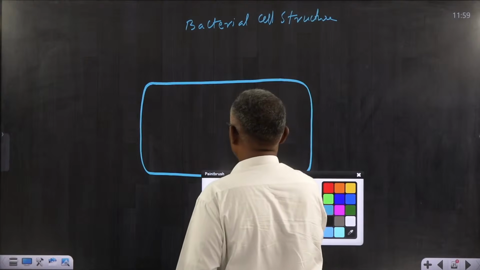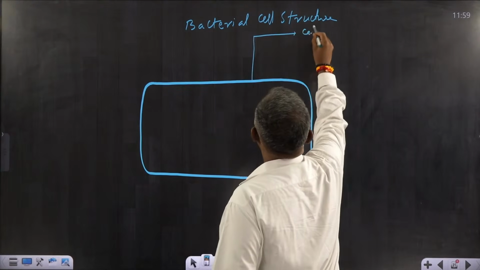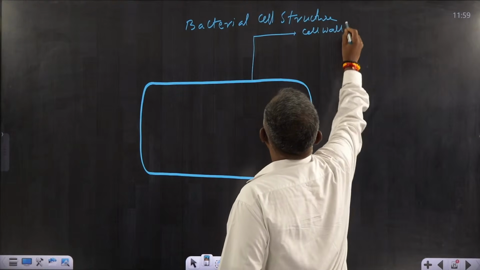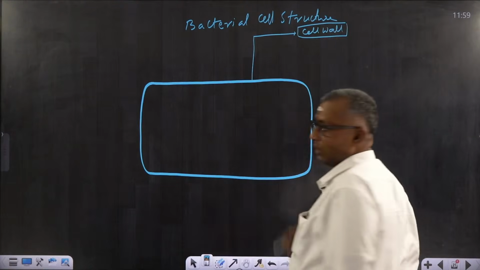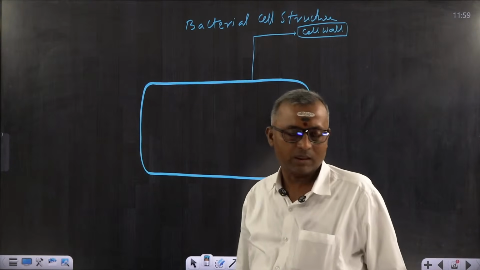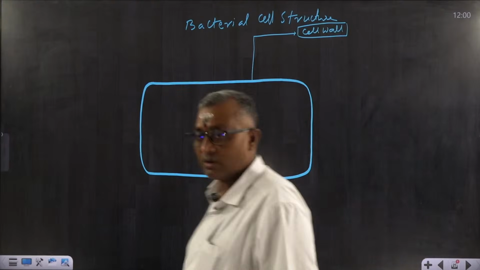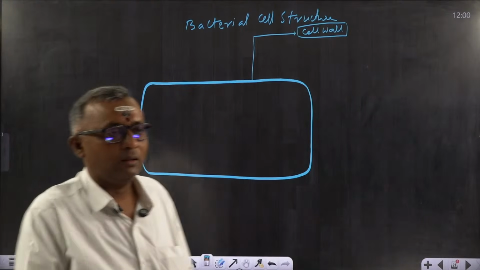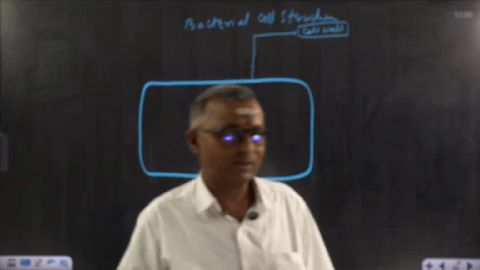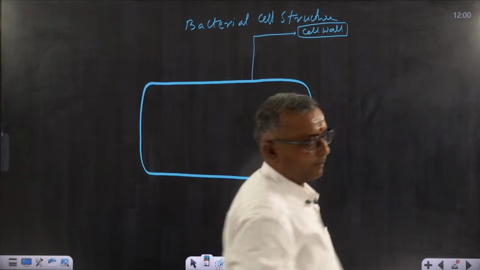This is the cell wall of bacteria. And as I already told when I discussed Monera and the five kingdom system of classification, the bacterial cell wall is composed of protein, amino acids and polysaccharides. Simply we can say that it is made up of peptidoglycan.